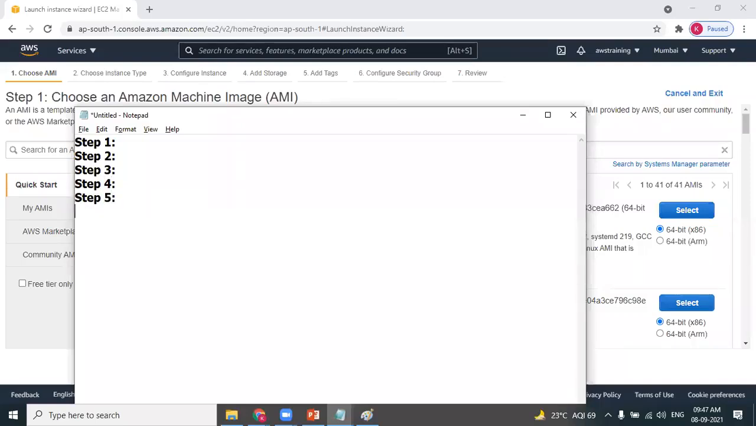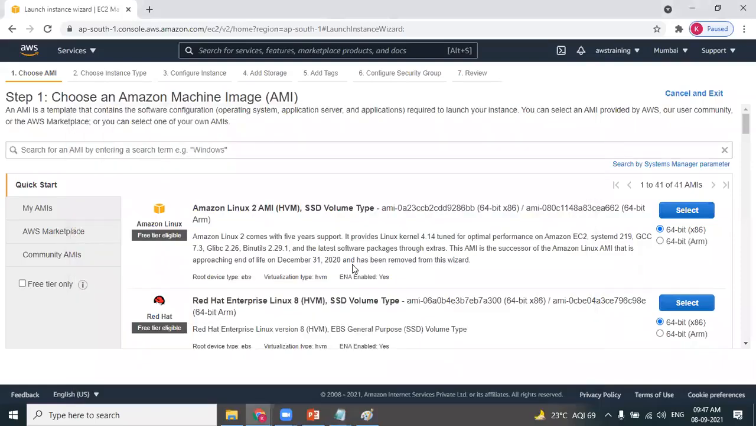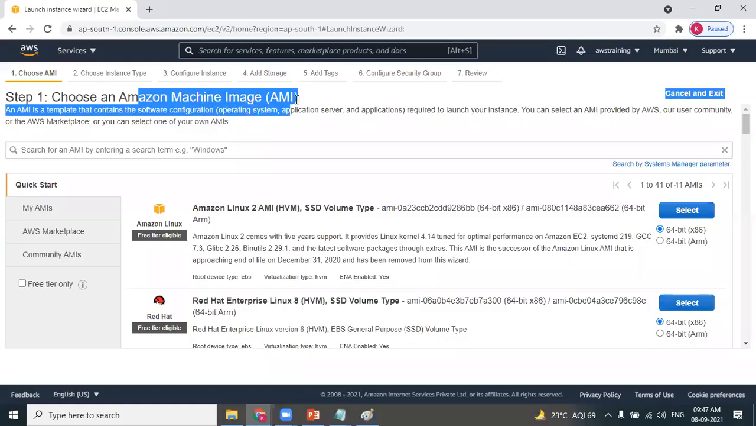Let's take a note. Step 6, step 7. So let's take note of what are the options we are working on with all the steps. So it's a 7-step process. Right now we are in step 1. Please read step 1, choosing an Amazon machine image.